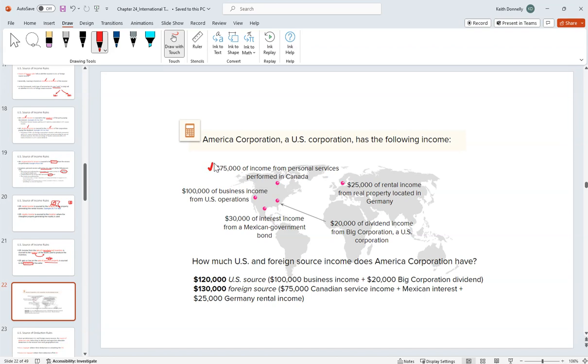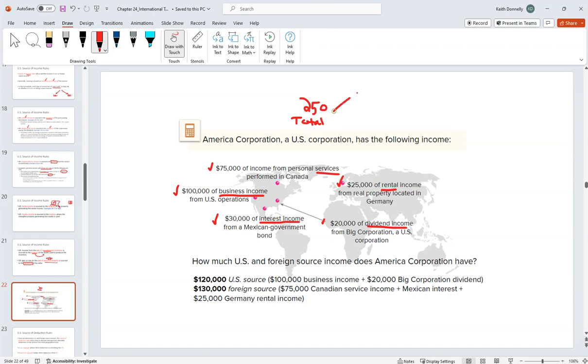So they have $75,000 of income from services that they performed in Canada, $100,000 of business income from U.S. operations, so just kind of general operating income, $30,000 of interest income from a Mexican bond, $25,000 of rental income where the property is located in Germany, and then $20,000 of dividend income from Big Corporation, a U.S. corporation. Right, in total here, we have $250,000 of total